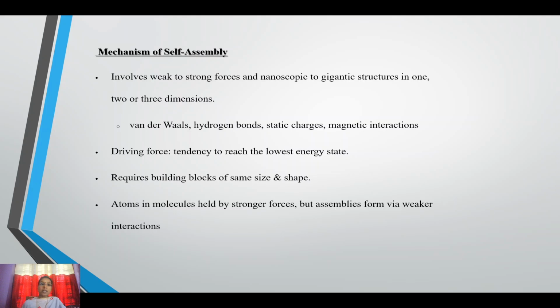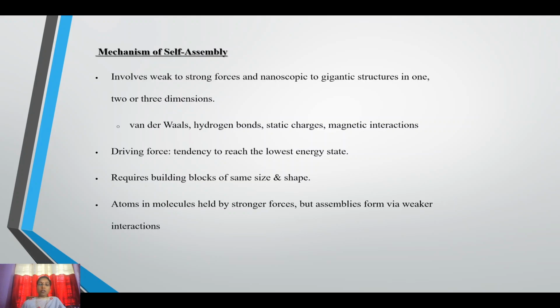Then what is the mechanism of self-assembly? It involves weak to strong forces and nanoscopic to gigantic structures in 1, 2, or 3 dimensions. Weak to strong forces interact, and the formation ranges from nanoscopic to gigantic. Sometimes it is 1 dimension, 2 dimensions, or 3 dimensions. It happens at the nanoscopic level, and it happens at the gigantic level. The interacting forces are van der Waals, hydrogen bonding, static charges, magnetic interactions, etc.